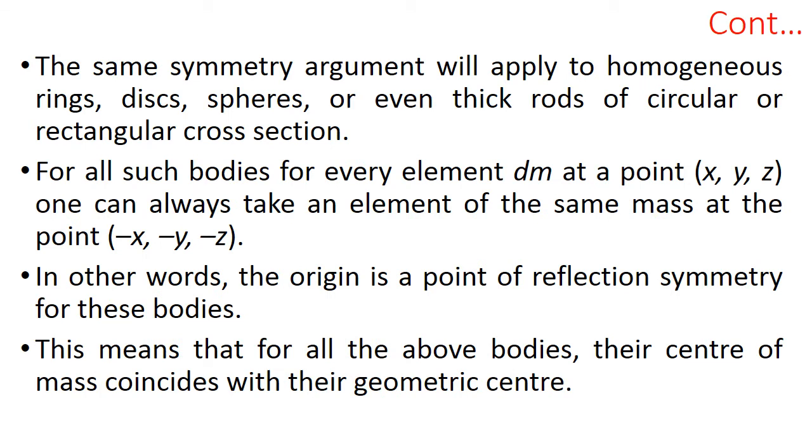The same symmetry argument will apply to homogeneous rings, disks, spheres, or even thick rods of circular or rectangular cross section. For all such bodies, for every element dm at point x, y, z, one can always take an element of the same mass at the point minus x, minus y, minus z. This means the origin is the point of reflection symmetry for these bodies.